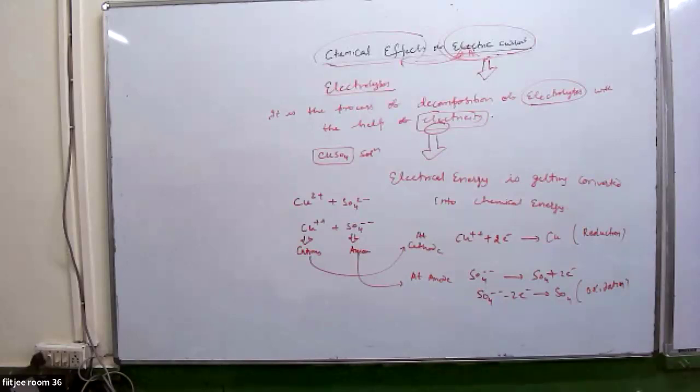At the cathode, what happens, guys? The cation will gain electrons, it is gaining 2 electrons. So gain of electrons is reduction, and the anion losing electrons is oxidation.